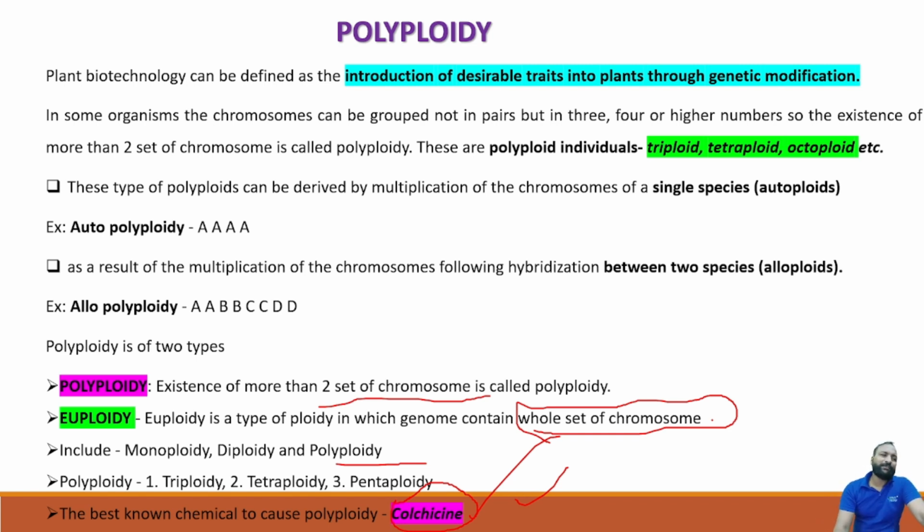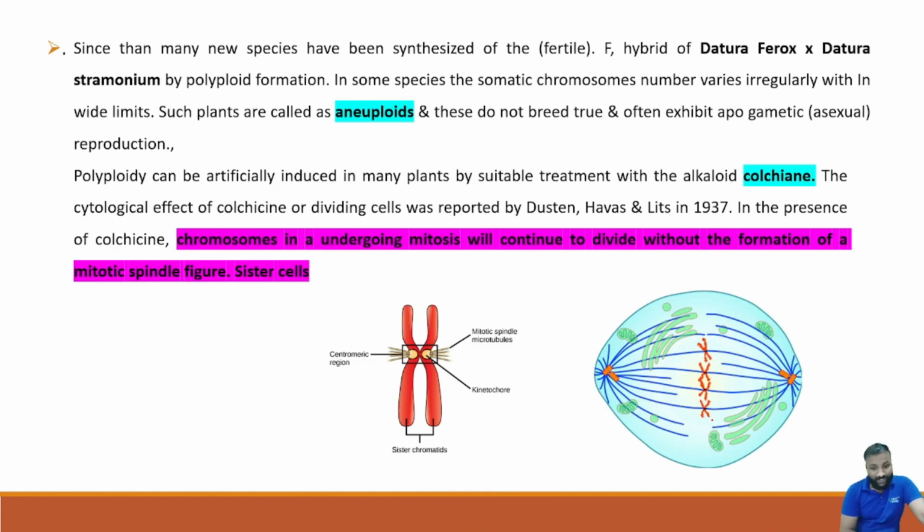We'll see the other important aspects of polyploidy. Since then many new fertile species have been synthesized, for example Datura ferox and Datura stramonium, by polyploidy formation. What it means is that up to now many new species have been synthesized by means of polyploidy, for example Datura ferox and Datura stramonium. Those are obtained by means of polyploidy formation.